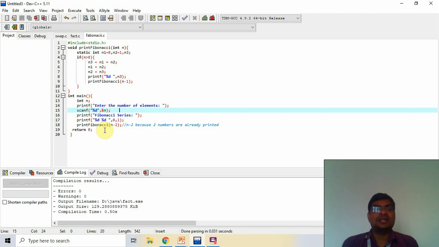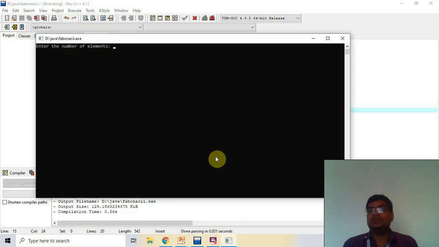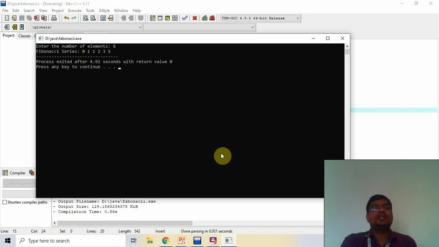So now I check it. If there is any problem, then I remove that. So there is none. I print the Fibonacci series with 6 elements: 0 1 1 2 3 5. So that is the code for the Fibonacci series. If you want to execute the Fibonacci series, then copy the code and run it. Okay.